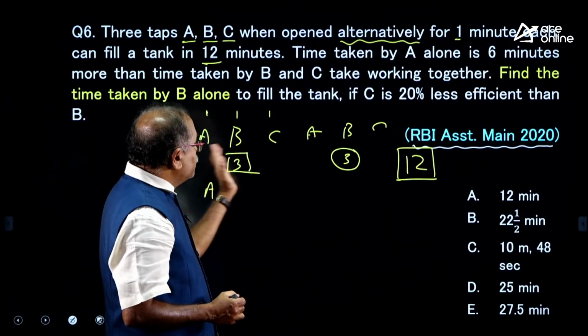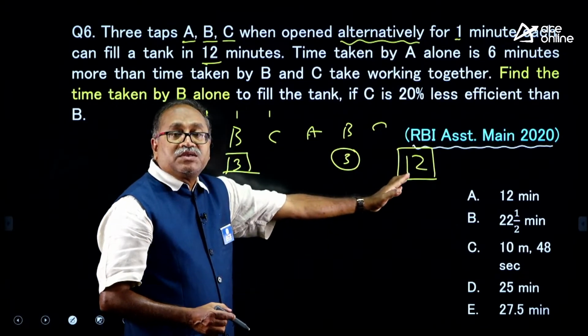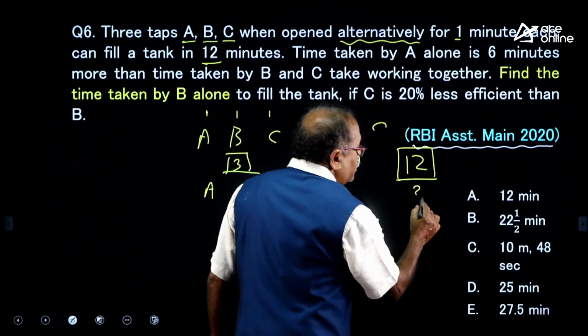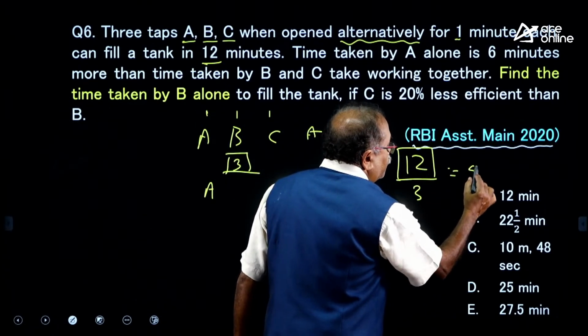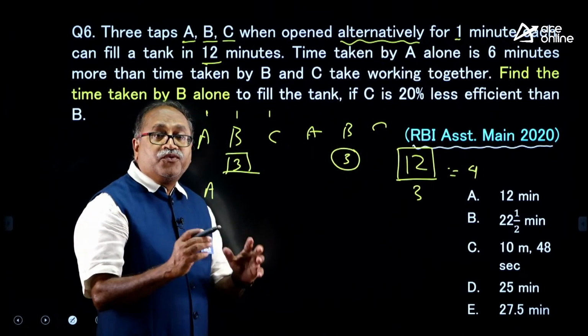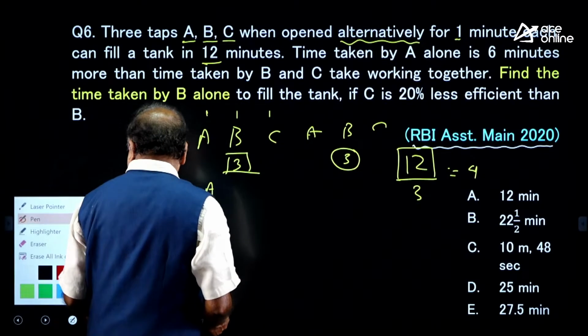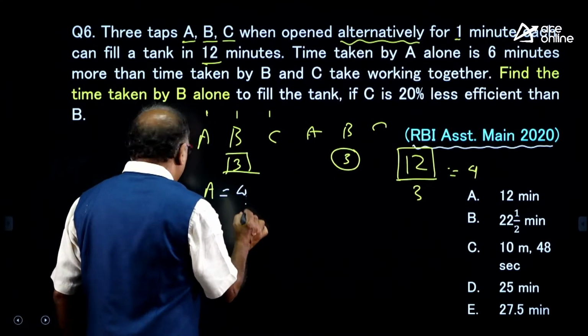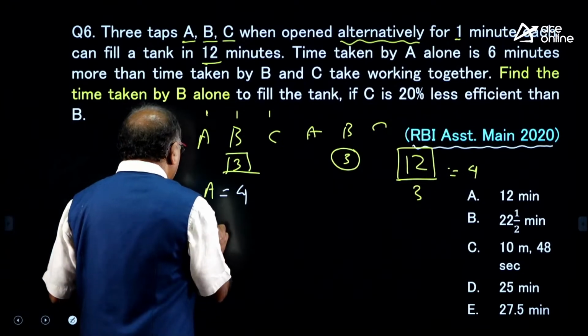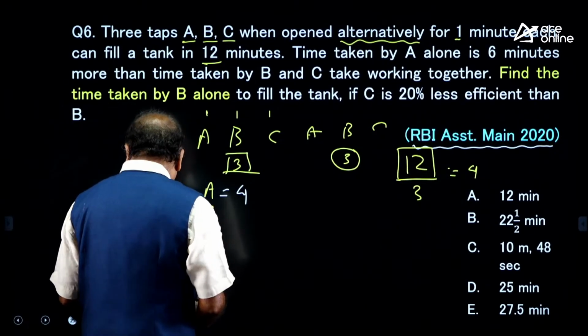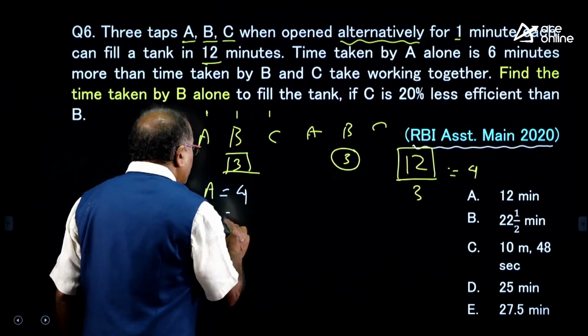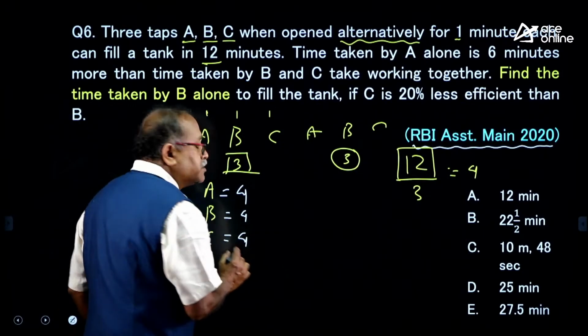So, each of them 3 minutes. How many 3 minutes are there here? 12 divided by 3, I am getting 4. 4 3 minutes are there. That means A worked for 4 minutes. Similarly, here B and C. So, B and C work for 4 minutes and 4 minutes.